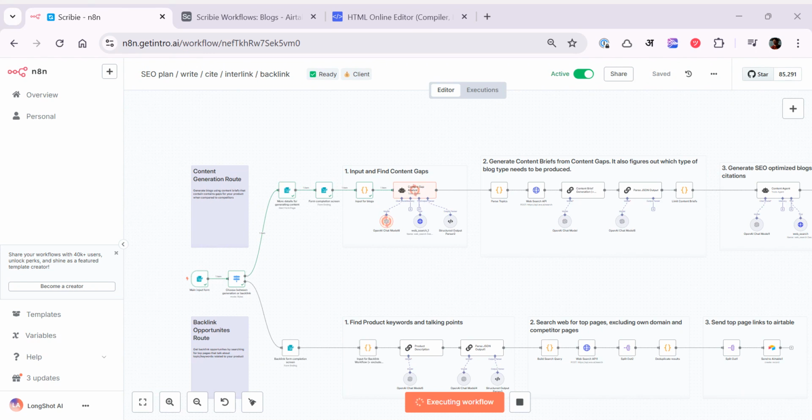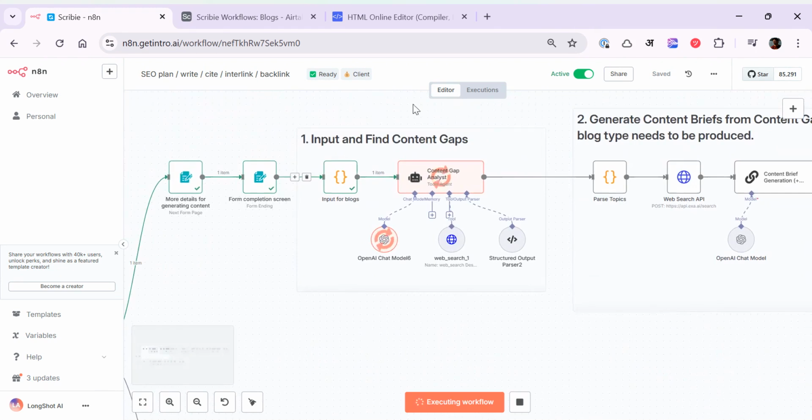So I'll just close it while it's running. As you can see, the first step happening is that the workflow is figuring out the content gaps. In order to do that, it does a lot of basic web research. It figures out who your competition is, what kind of content they have written, what you have not covered, and which has a probability to rank high. What are the content gaps? What is typically trending or popular in your industry, etc. Based on that, it creates a content plan on what exactly you should write about. So it'll take some time.